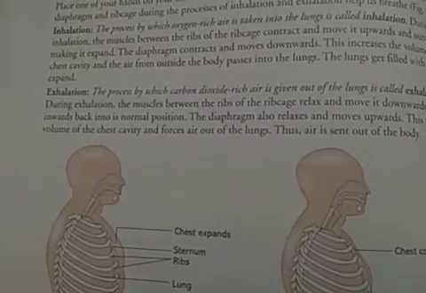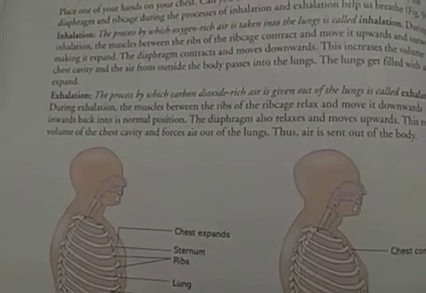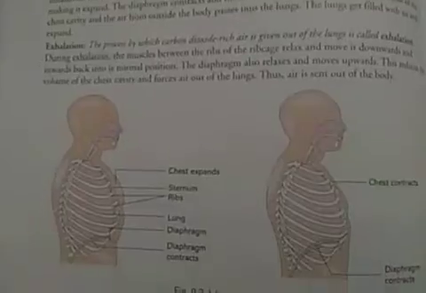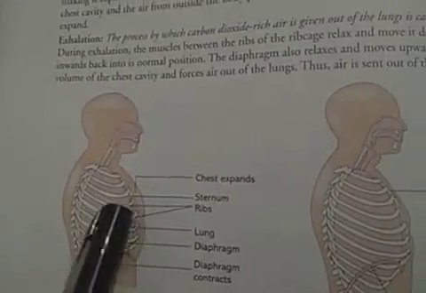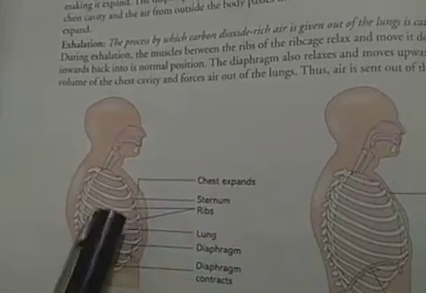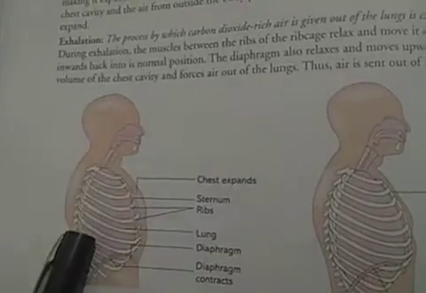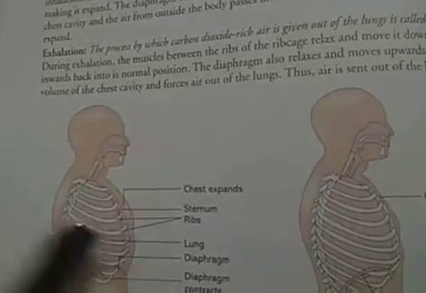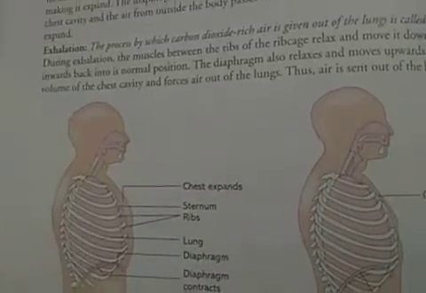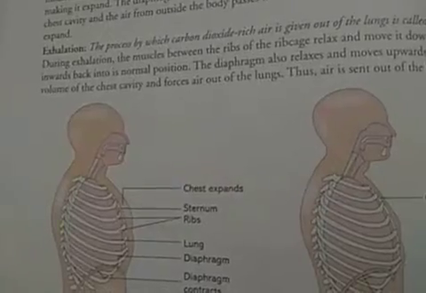So we can say that in inhalation, as you know, our chest expands. Here it is shown that our chest expands to increase the volume of the thoracic cavity. By increasing volume, the thoracic cavity becomes acceptable for new oxygen.